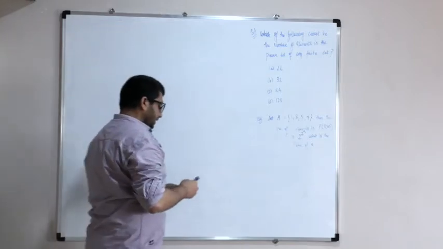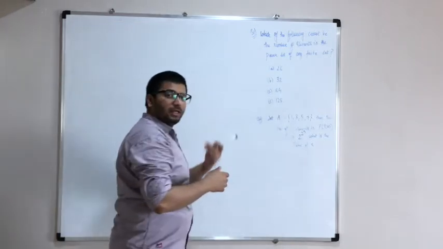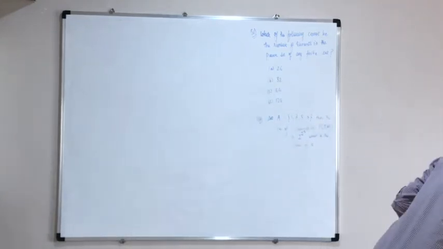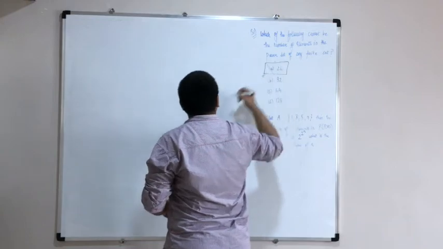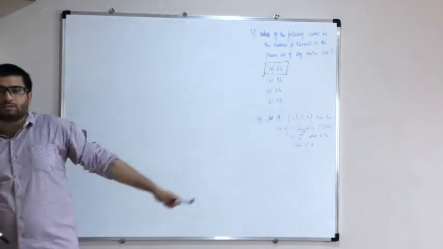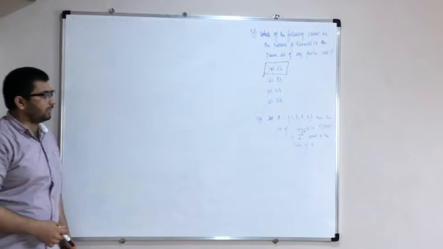So how many elements are here? If you see 26, is 26 a power of 2? So there cannot be 26 elements. So in the first option itself we have identified the culprit. So A is the answer. Correct? Next, if you see, the others are powers of 2, so they can be there. Okay, let's see the second question.